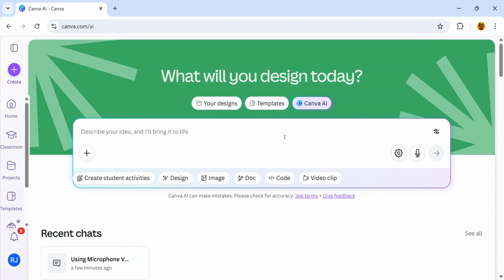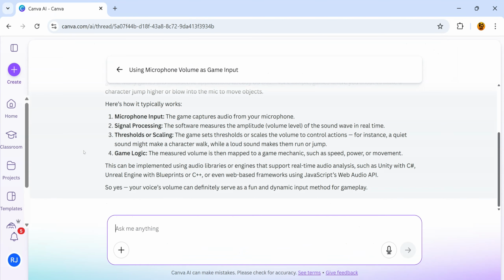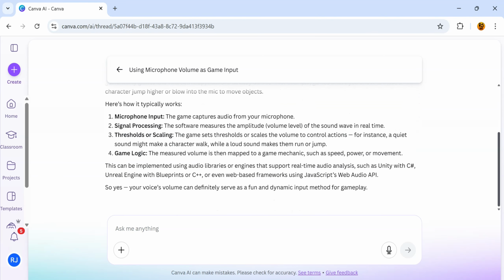In this area, I can type in a question. So for example, a little bit further down, on my recent chats, I've actually typed in this particular prompt. Can the volume I speak into a microphone be used as an input for a game? And then I've been provided with the answer to that, which is pretty cool.